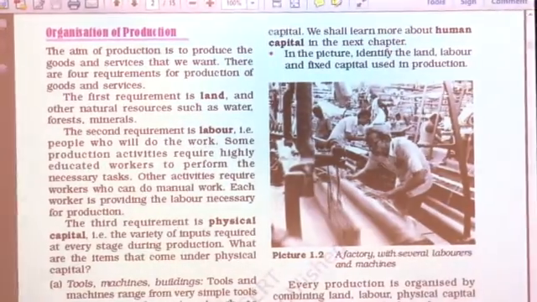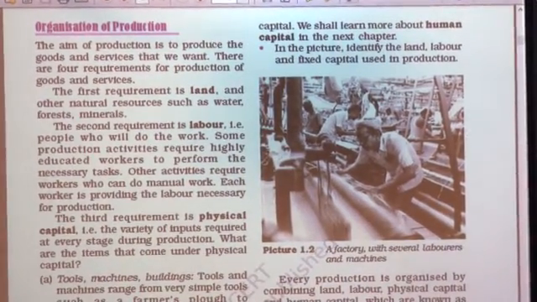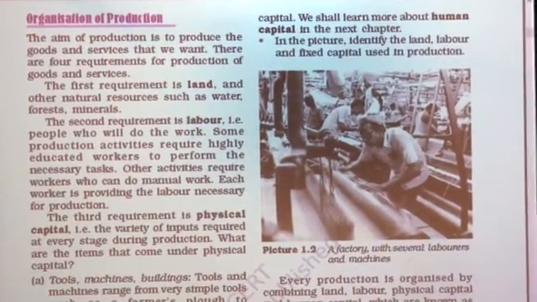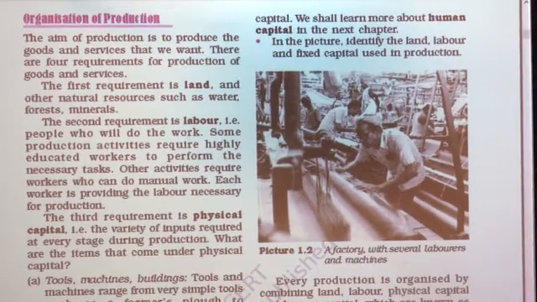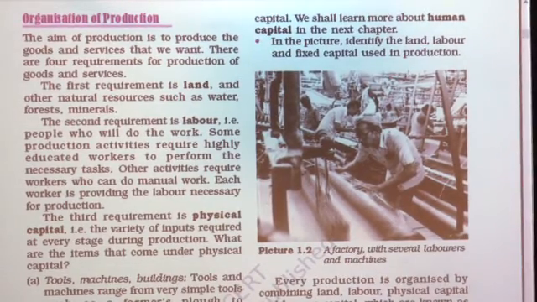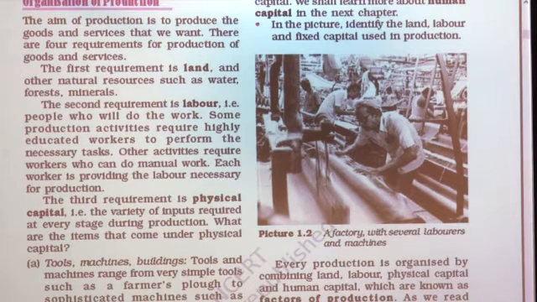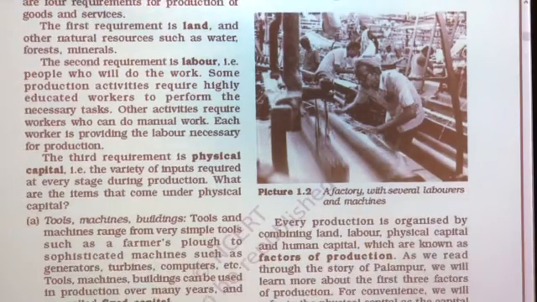In this picture we have to classify fixed capital, land and labor. Both skilled and unskilled laborers are working in the factory, and machineries are here. Machinery is the fixed capital, and the raw material they are using in the factory is our working capital.